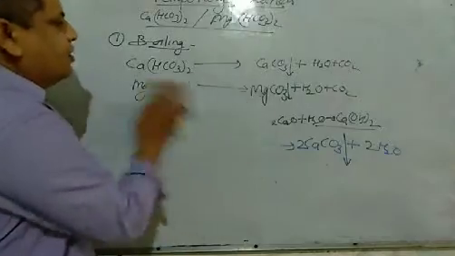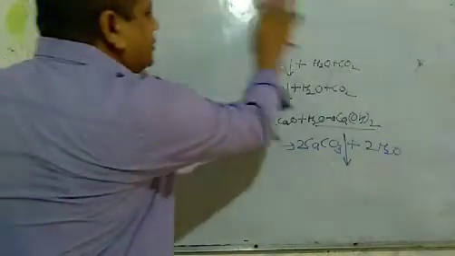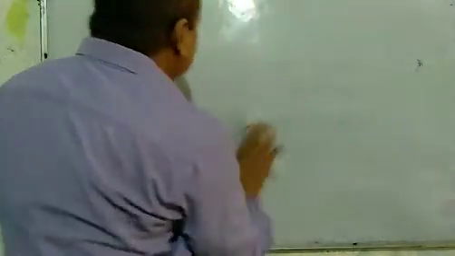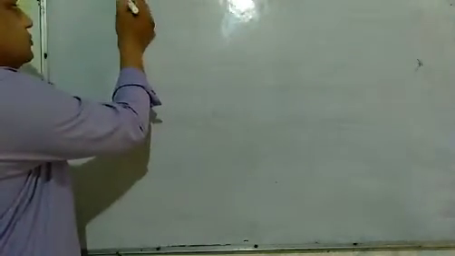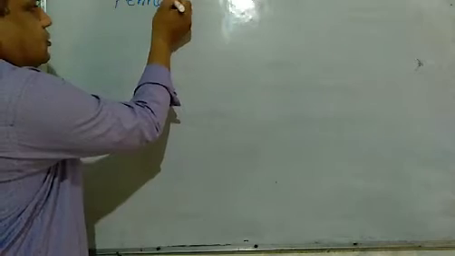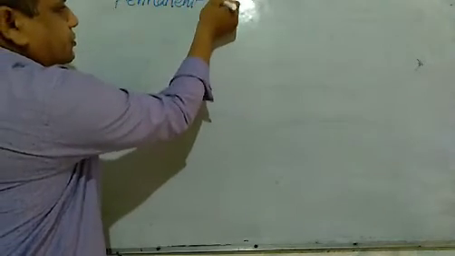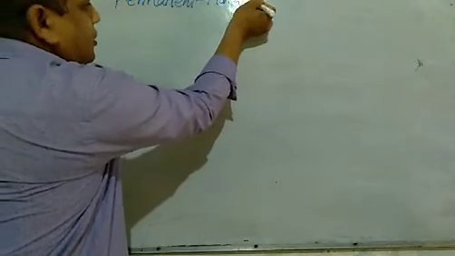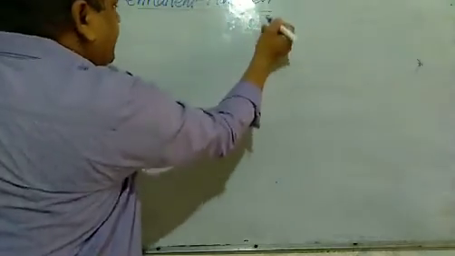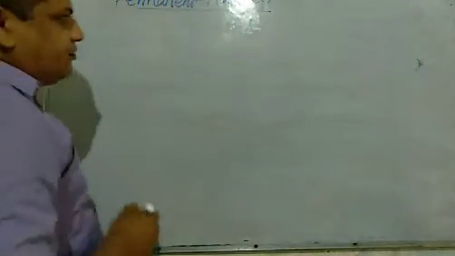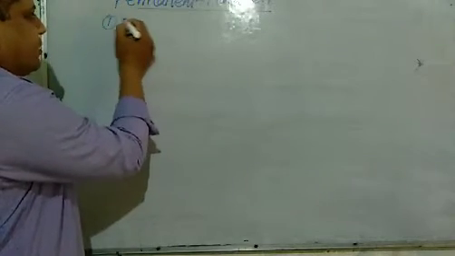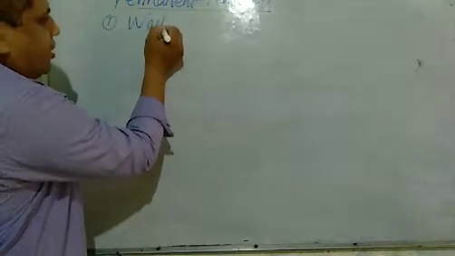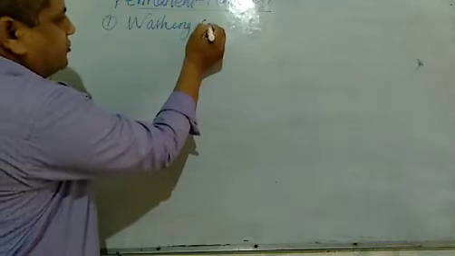Now, methods for the removal of permanent hardness. There are several methods for removal of permanent hardness. First of all, the washing soda method.